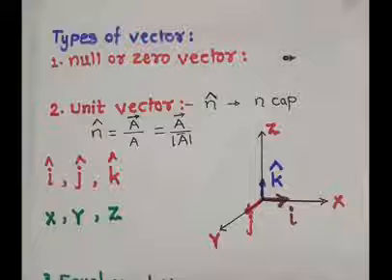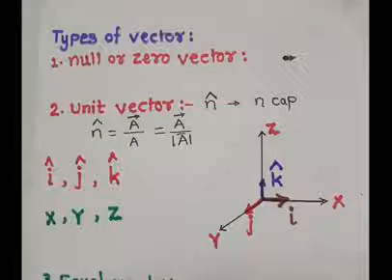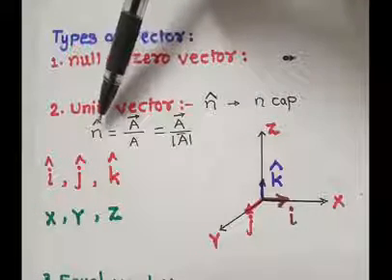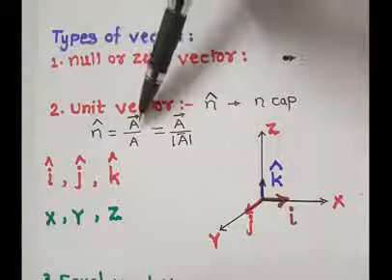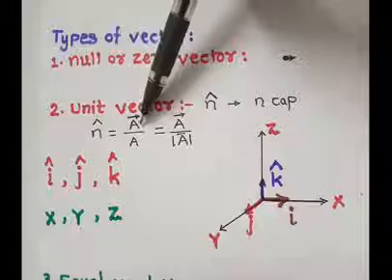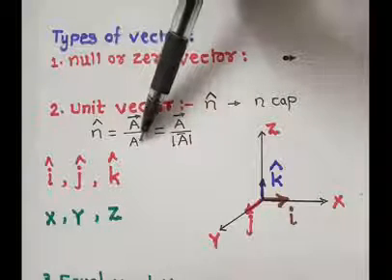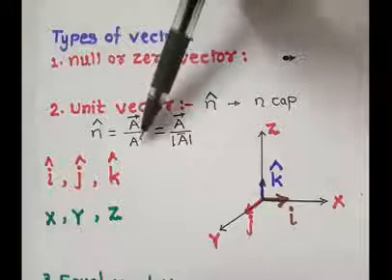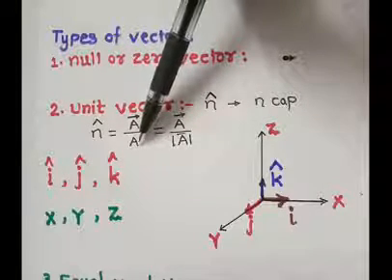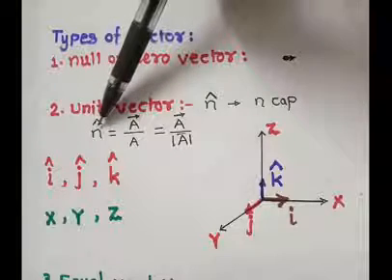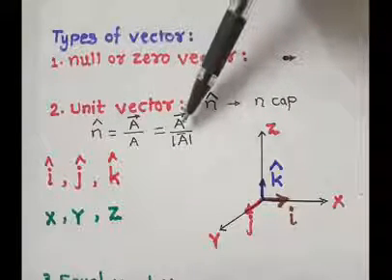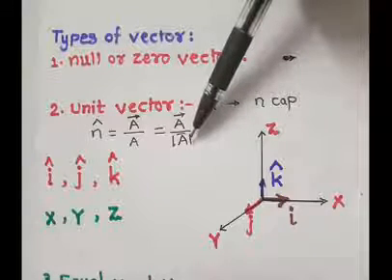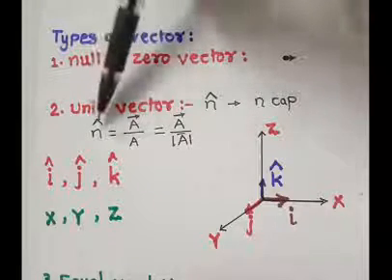Now, how is the unit vector calculated? Consider n cap is the unit vector of A bar. A bar is the vector and A is its magnitude. Hence, A bar divided by its magnitude A is called n cap. It is again represented as A bar divided by mod A bar, which is also called n cap.